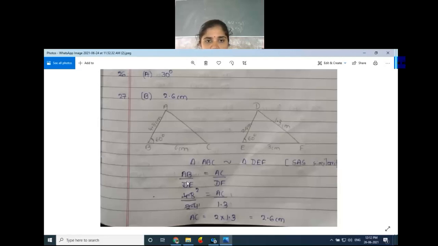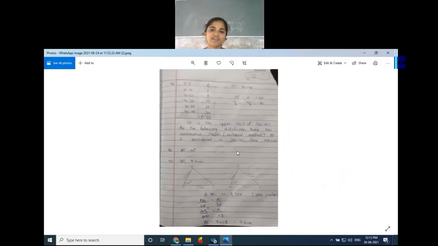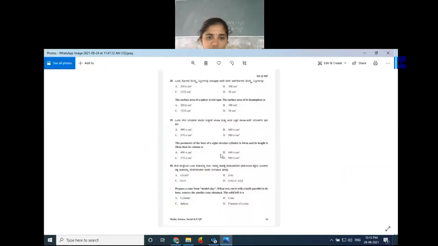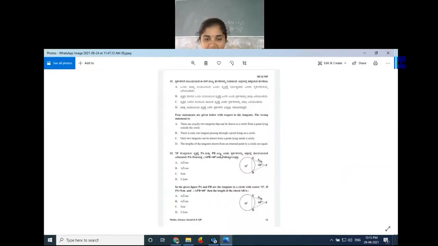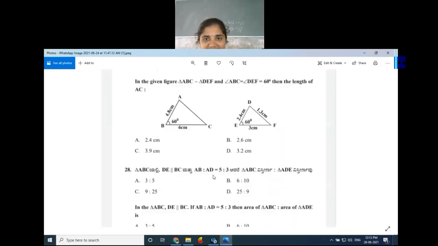Because angle ABC is equal to angle ADB, both are 90 degrees. Then angle A is common for both triangles, it is in the ABC triangle and also in the ADB triangle. That's why this triangle and the big ABC triangle are similar. When two triangles are similar, their corresponding sides are in proportion. So according to that, AB divided by AC is equal to AD divided by AB.